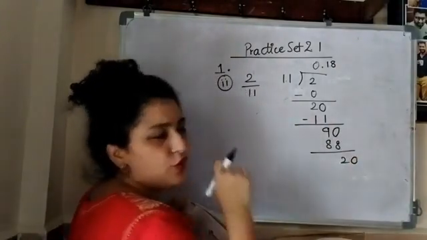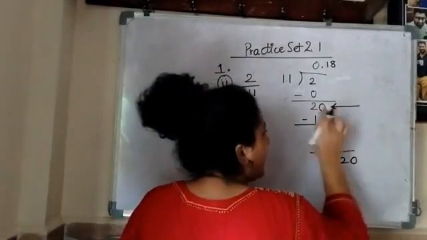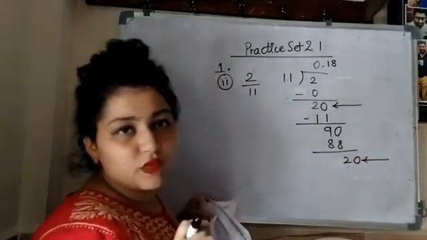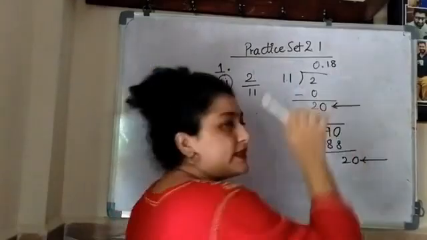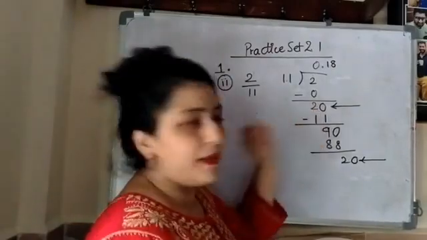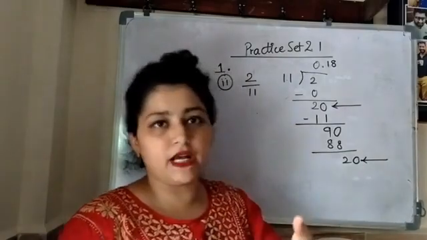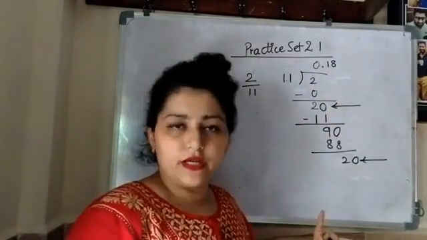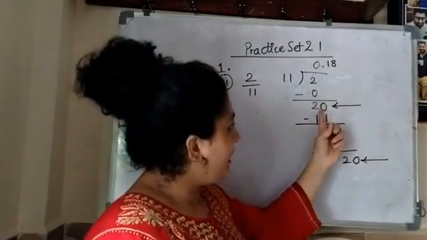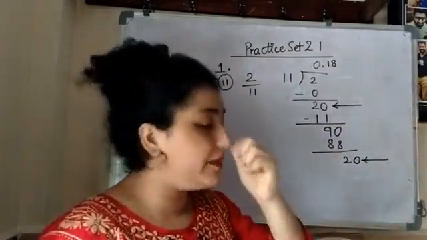Now you observe, you don't have to do further steps. Why? Because I have got 20 over here, and again I got 20 here. It means these two digits are going to repeat, because 20 was found here and again I got 20 on this step. If you want, you can check: 18, 18, 18, it is going to recur. But why waste your time? This 20 you are seeing over here has again started repeating. It means what?